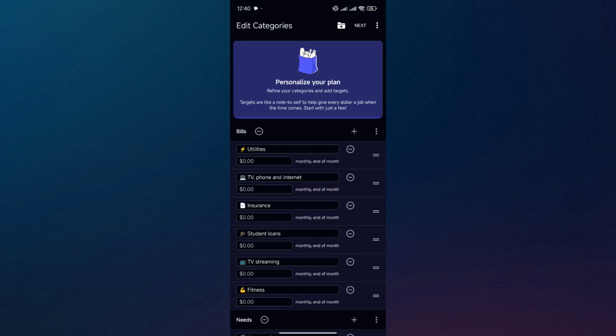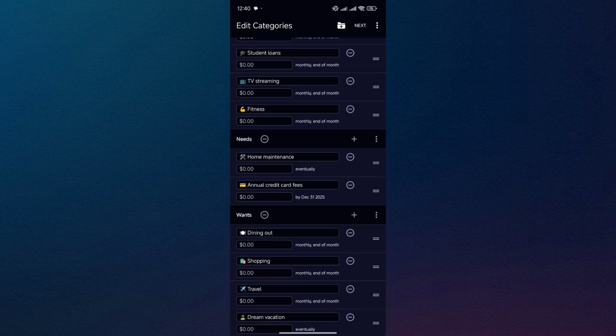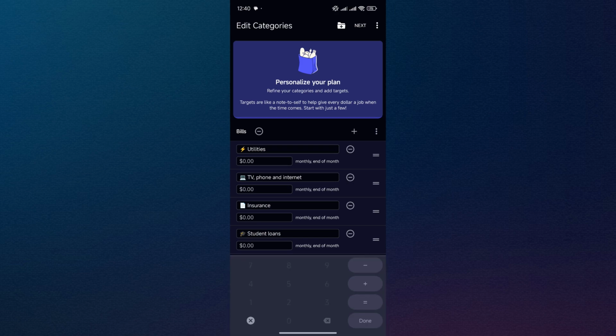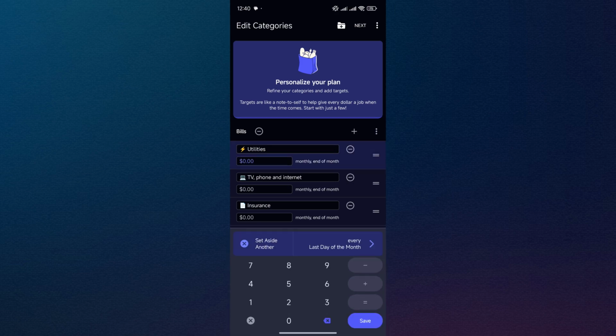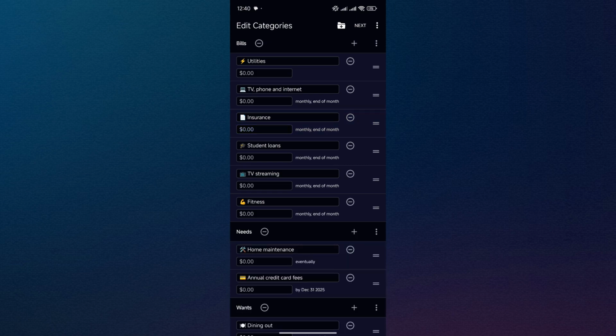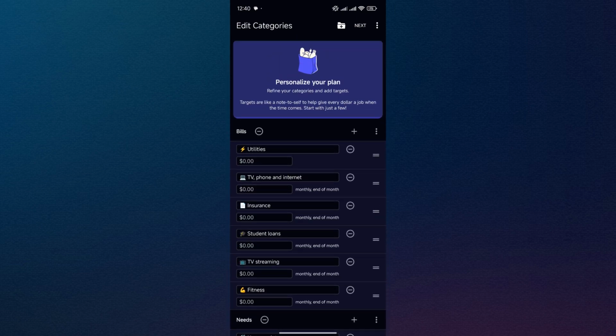YNAB follows a zero-based budgeting method where every dollar is assigned a job, making it ideal for users who want to proactively plan their spending. It offers robust tools for goal setting, debt payoff, and real-time syncing across devices. YNAB stands out for its educational resources and hands-on approach, but comes with a steeper learning curve. It is subscription-based with no free version and is best suited for users committed to managing finances in detail.